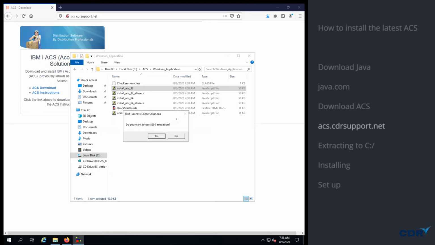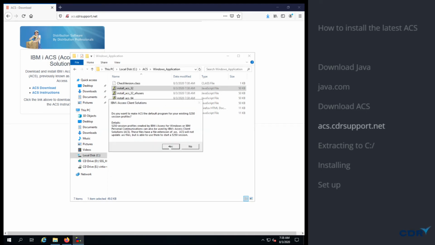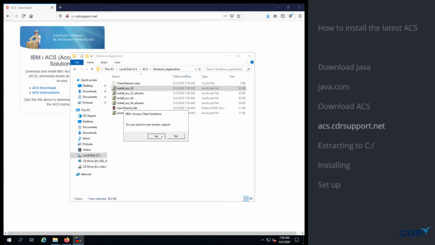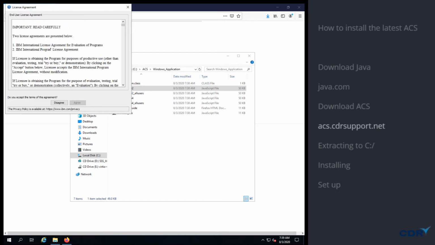Click open. Yes. Basically, we're just going to go through here and click yes for all of them. You may not use some of them, or even most of them, but if you ever do need one, it's better to have it than not have it. So we'll go ahead and install with yes as the default for all of them. Here's the license agreement for IBM.